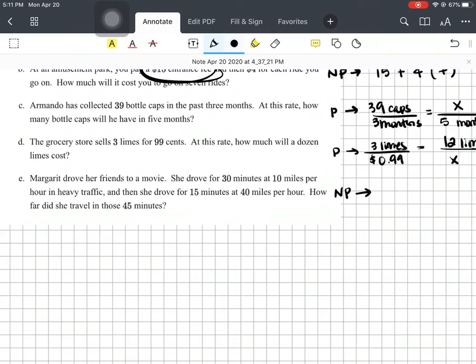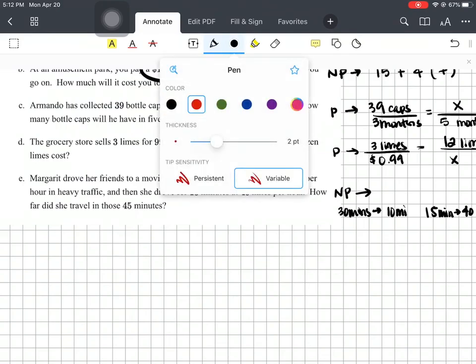Right. If she looks at this, 30 minutes at 10 miles per hour, right? So then how many miles did she go for that one? And then 15 minutes at 40 miles per hour, how far? You have to find the rate. 30 minutes at 10 miles per hour. And then you have 15 minutes at 40 miles per hour. How far did she travel in those 45 minutes? Okay? Let me give you the answers.